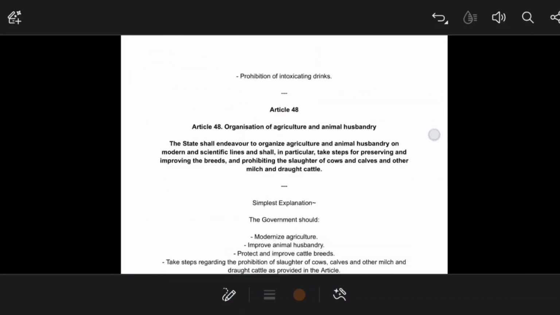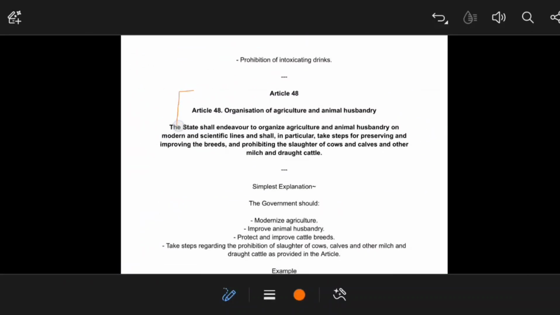Okay, so Article 48. Article 48 is about the organization of agriculture and animal husbandry. You know, DPSP imposes a duty on the government that whenever you draft any policy, you should keep in mind the basic principles or the directives that are provided by the Constitution. So the state will do whatever it thinks is in betterment of daily essential activities, the dairy activities or the agriculture activities. Okay, so it is the duty of the state to endeavor to organize agriculture and animal husbandry on modern and scientific lines. That means it is the duty of the government to keep improving technological advancement.